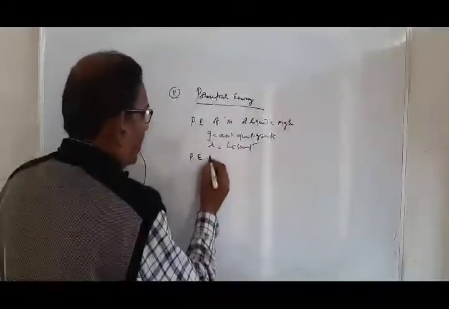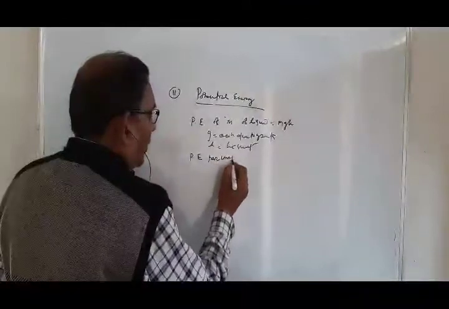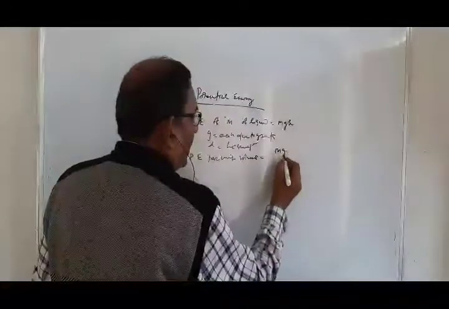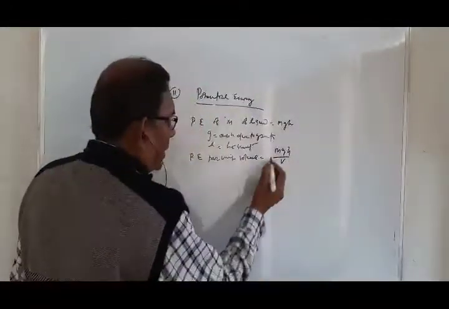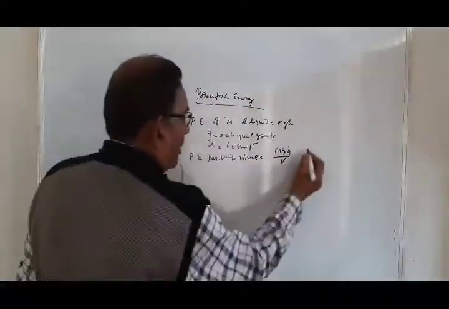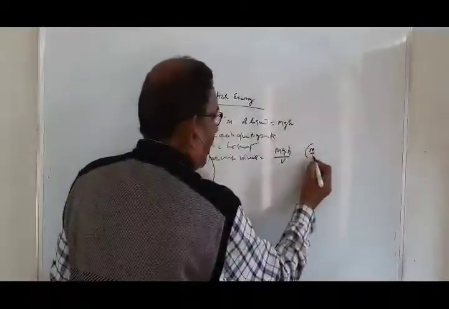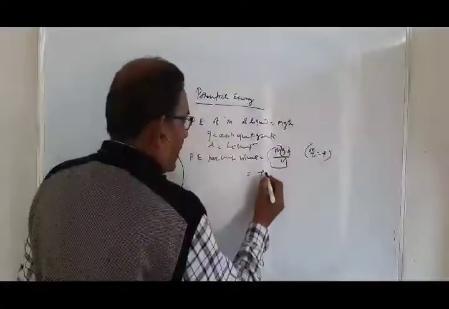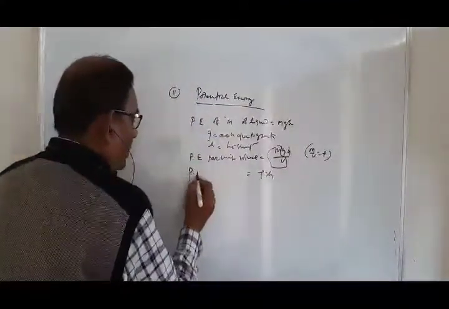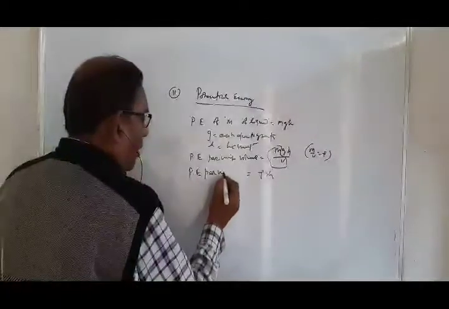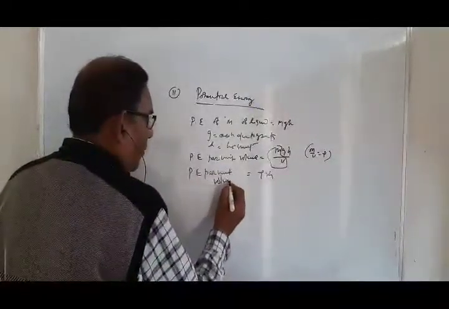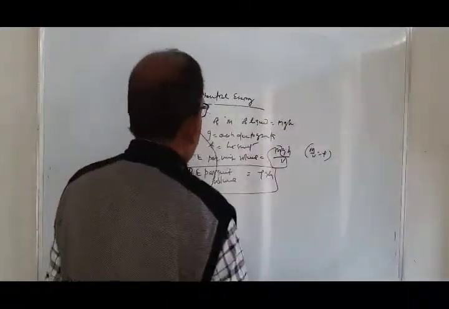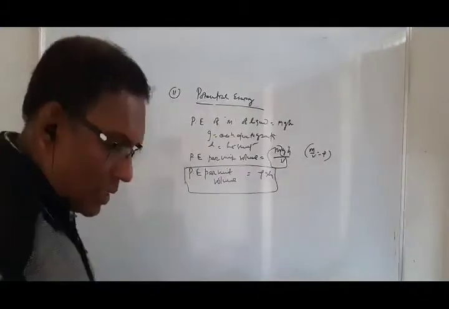Potential energy per unit volume is mgh by V. Here m by V is the density of the liquid. So potential energy per unit volume is equal to rho gh. The second equation of energy, the potential energy.